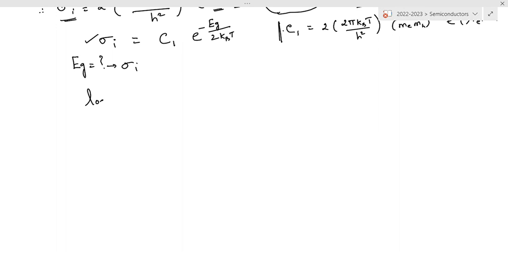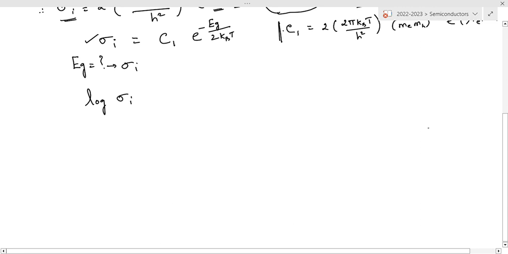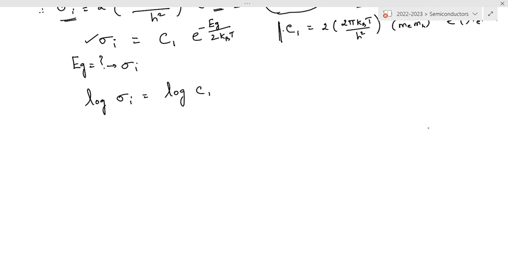Log sigma_i is equal to log C1 plus log e power minus E_g by 2 k_B T. These are all to the base e.